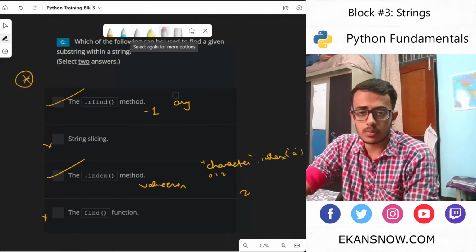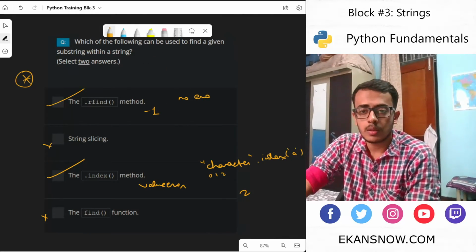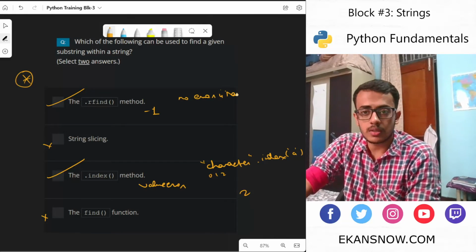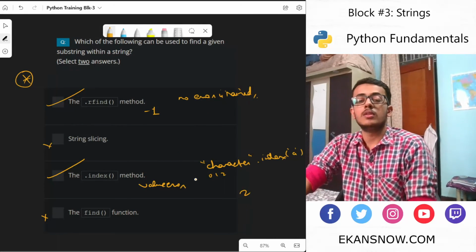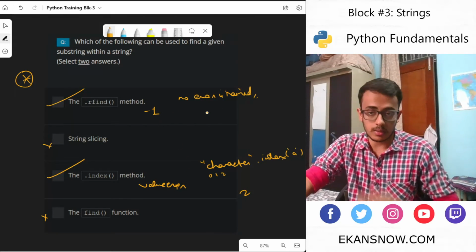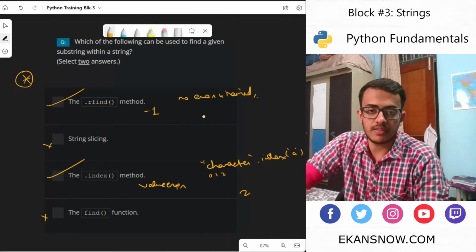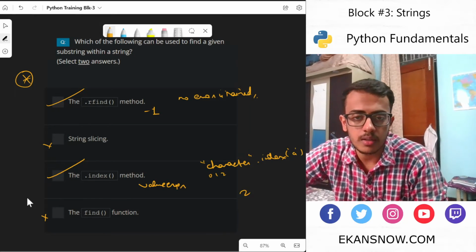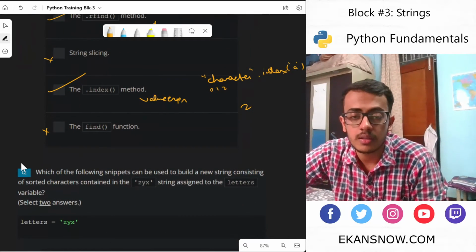No error is thrown. Fine. So this one gives a value error if the value is not found, and in this case it doesn't raise any error, and I believe it gives -1.